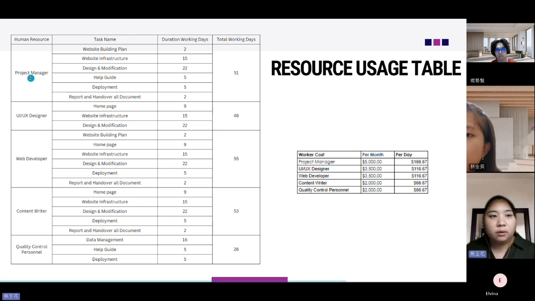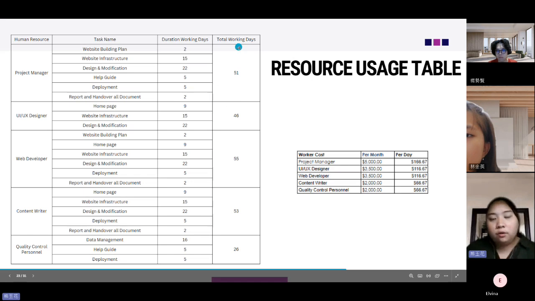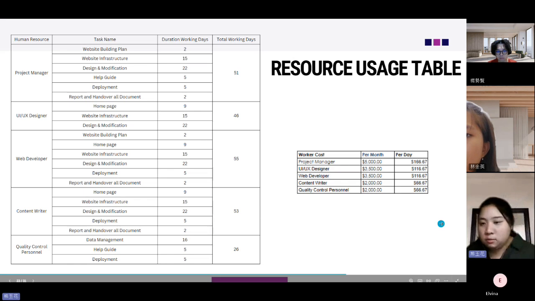And here we got the project manager, whose total working days will be 50 days, and the UI UX designer will be 46 days. The web developer will have working days of 55, the content writer 53, and the quality control personnel will get 26 working days in total.